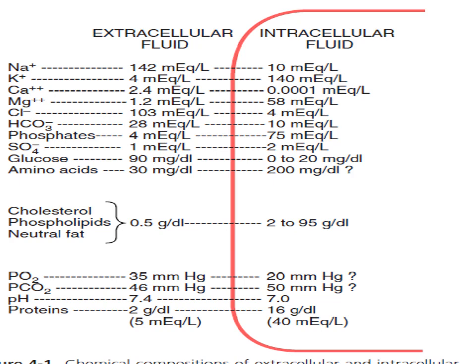Okay, now you have to learn the values of these two. Third, actually I told you, the proteins. The protein concentration is very high. You can see it's 40 milliequivalents per liter inside the cell, and it's very less outside the cell. Okay, so that's why inside the cell it creates a bit of negativity, and they also cannot cross the membrane. One property of protein is they cannot cross the membrane. They are large particles, they cannot cross the membrane.